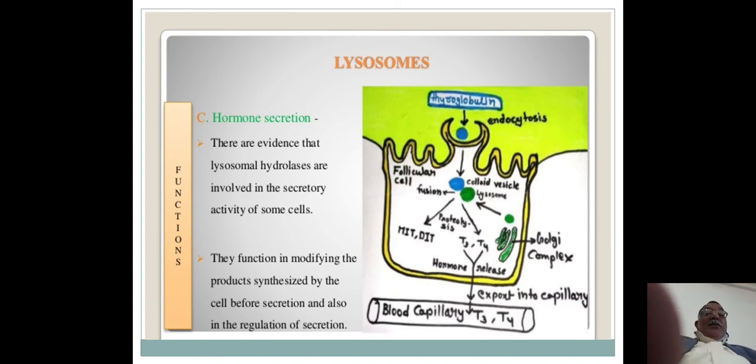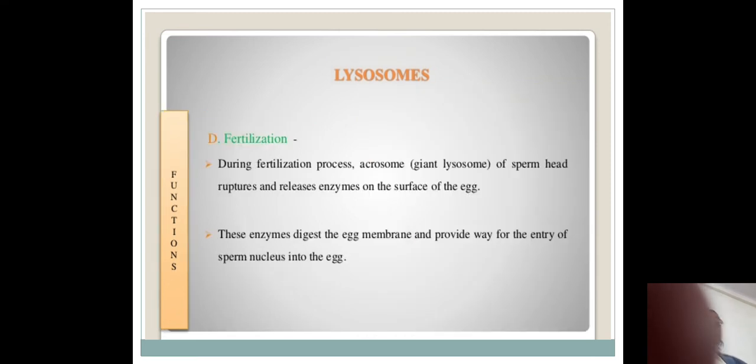It also plays a very important role in hormone secretion. There is evidence that lysosomal hydrolases are involved in the secretory activity of some cells. They function in modifying the products synthesized by the cell before secretion, and also in the regulation of secretion. You can see the secretion of the T3 and T4 hormones.